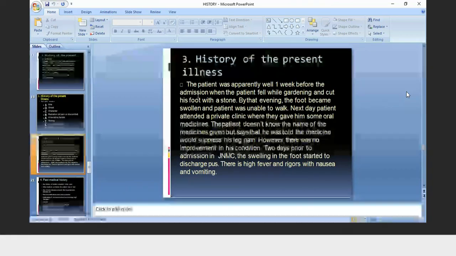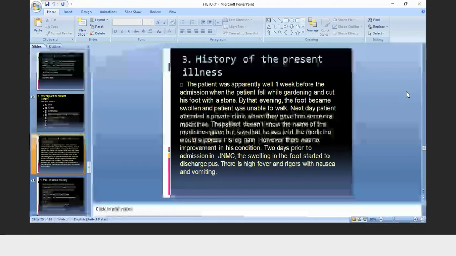Admission से एक हफ्ते पहले सही था. When the patient fell while gardening and cut his foot with a stone. By that evening, the foot became swollen and patient was unable to walk. Okay, first thing was 1 week before, patient fell in the garden and cut his foot with a stone. And by that evening, on the same evening, the foot became swollen and patient was unable to walk.